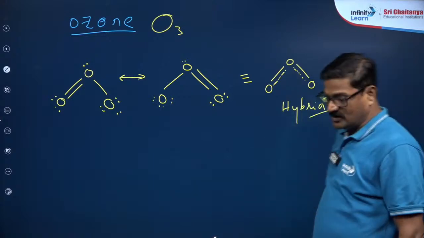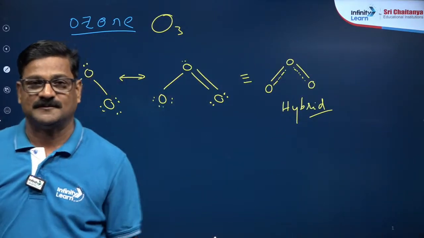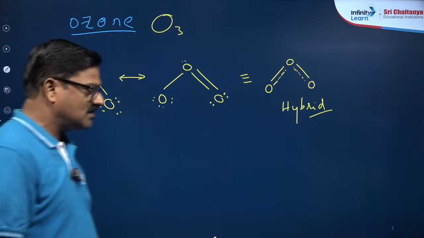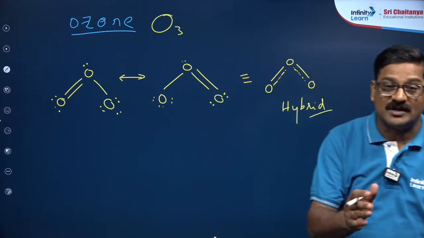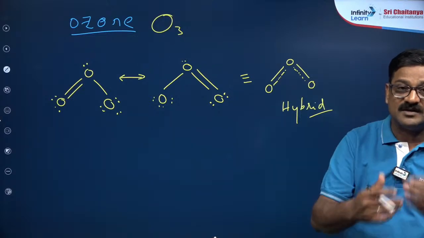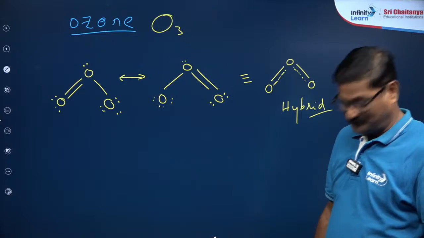When you draw the hybrid structure, you need not show the lone pairs of electrons. So this is how we draw the structures. Not only one structure, many structures. I am going to tell the rules to write the resonating structures. Is it understood? Okay, move ahead.